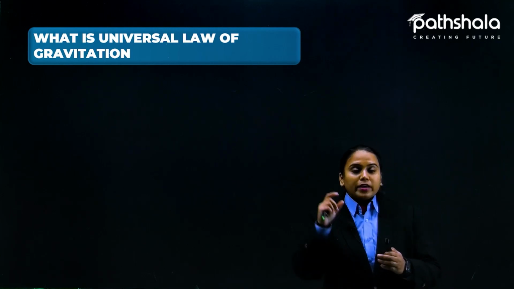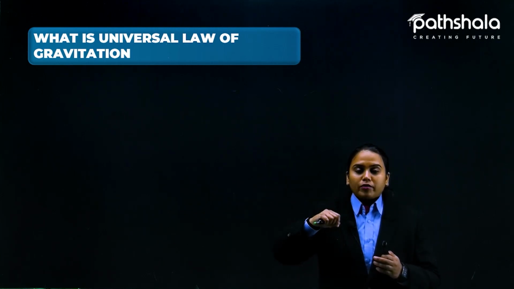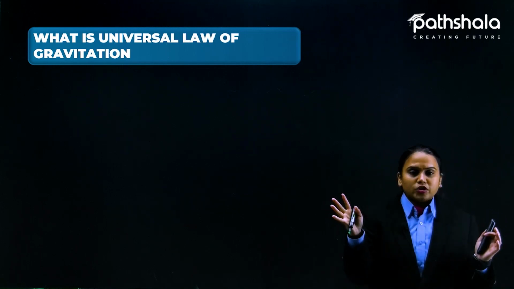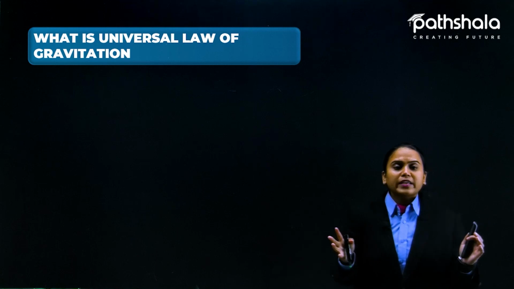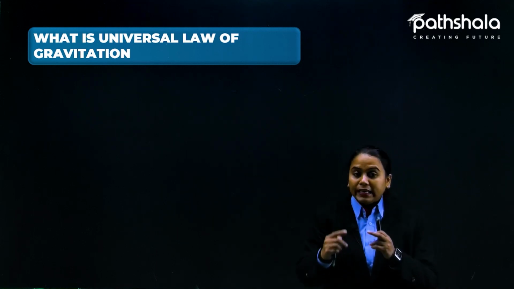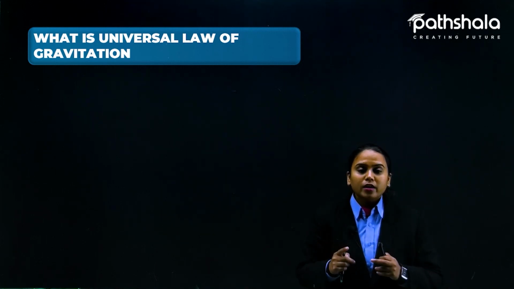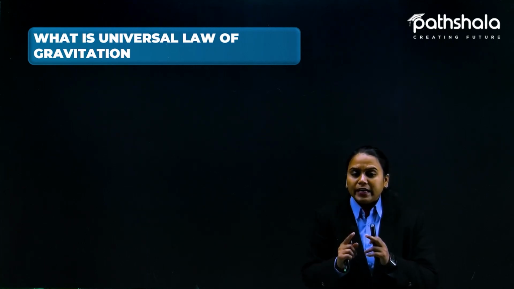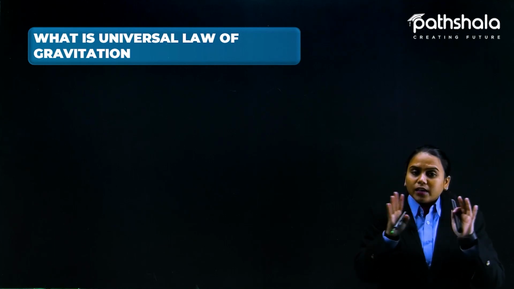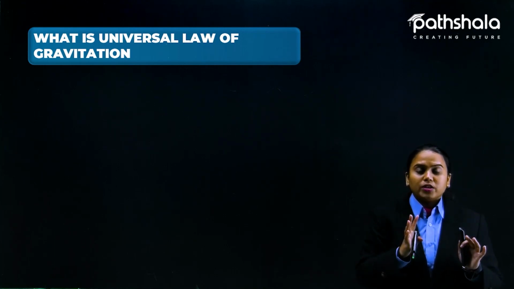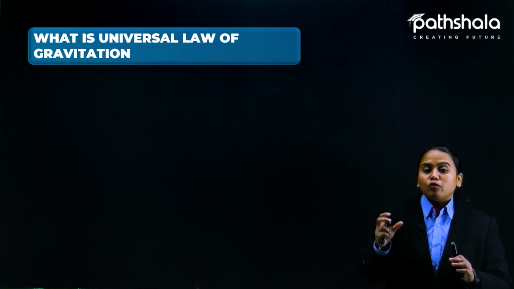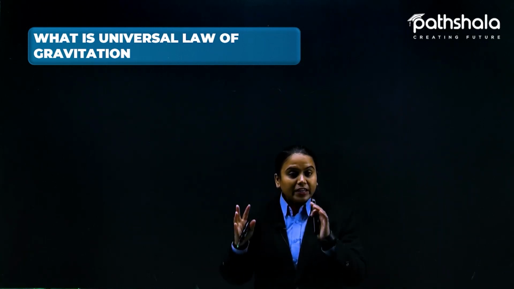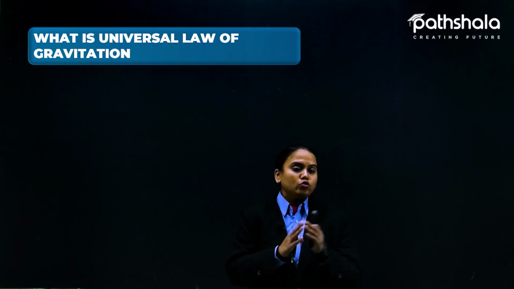So here is the universal law of gravitation, because we know there are lots of celestial objects, and they are applying gravitational force on each other. Now what rules can we make so that we have a certain formula? अब हमें एक formula चाहिए. That formula would help us define how much gravitational force is applicable between these two objects.